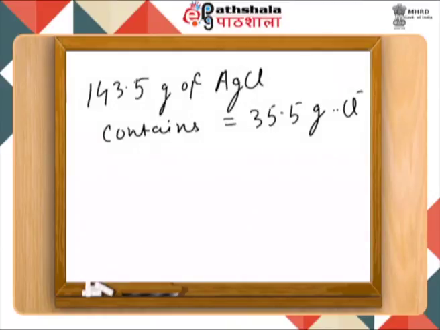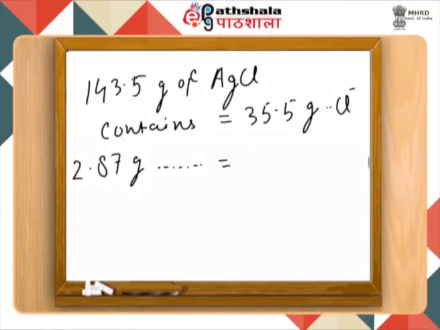That means we know that we obtain a precipitate of 2.87 gram of silver chloride. So that will contain how many? That will be very simple.